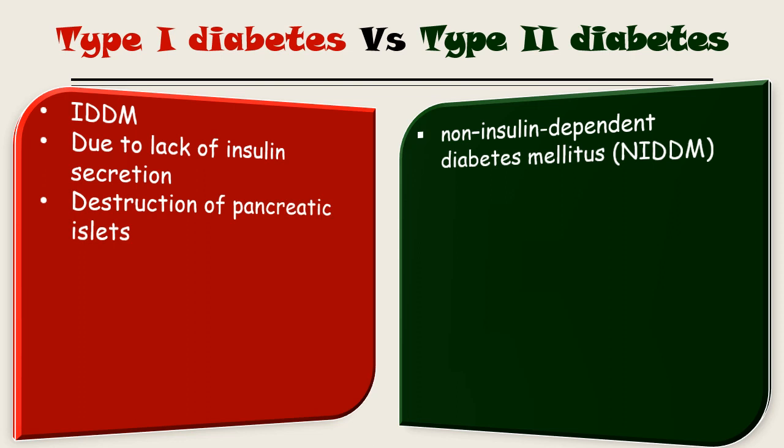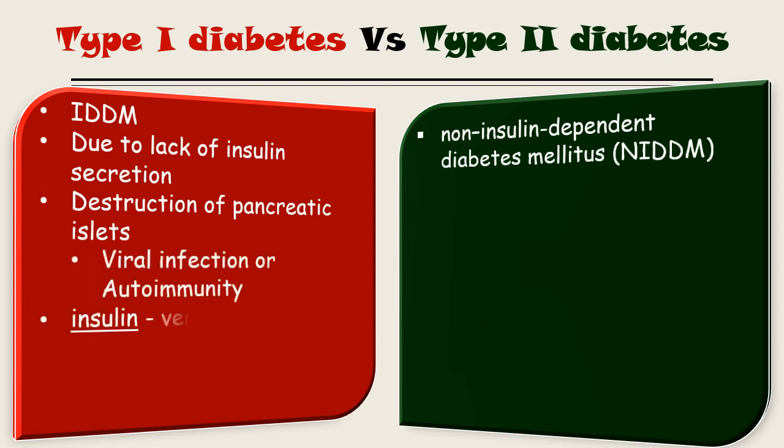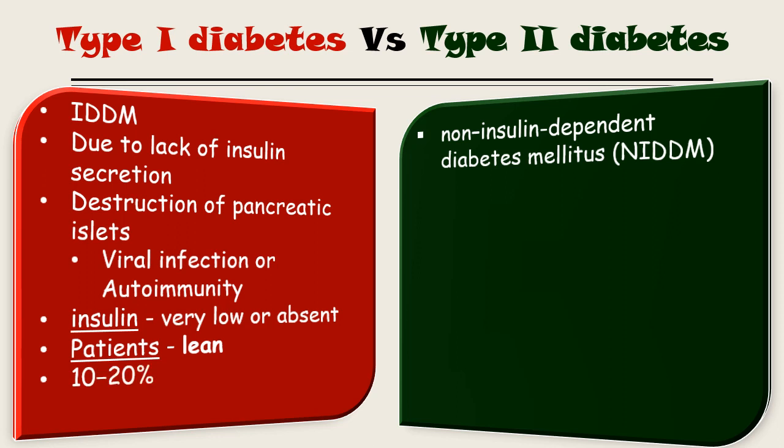This destruction of the pancreatic islets occurs due to viral infection or autoimmunity. Insulin secretion is very low or even absent, and the patients are lean. Of all cases, 10 to 20% are type 1 diabetes, and it is known as juvenile onset diabetes because it is present at a young age.